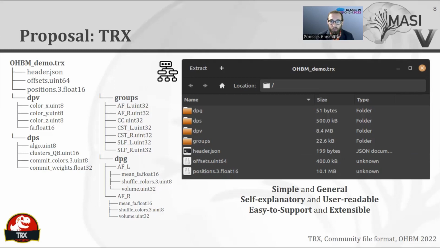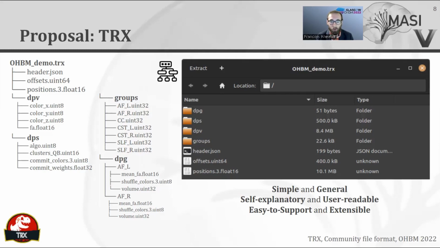And just to reiterate, the file structure can be in a folder or simply a zip file, compressed or not. And this simple design is self-explanatory, user-readable. It's easy to support and to extend. And it allows users and developers to customize what they save in the file format for future processing or data sharing. But that's the proposal.